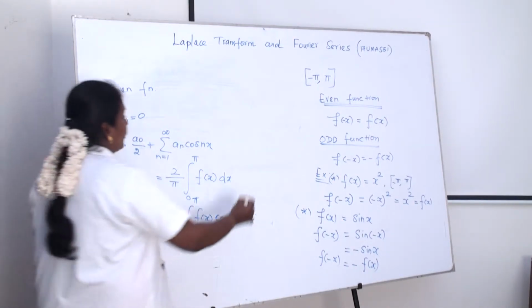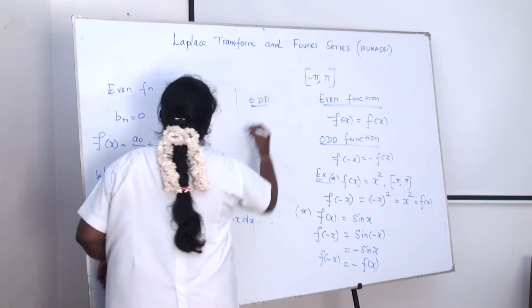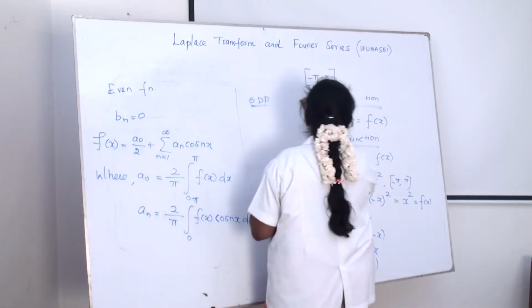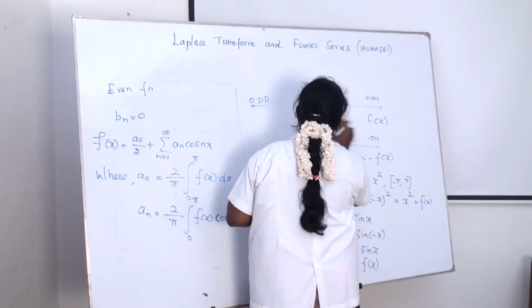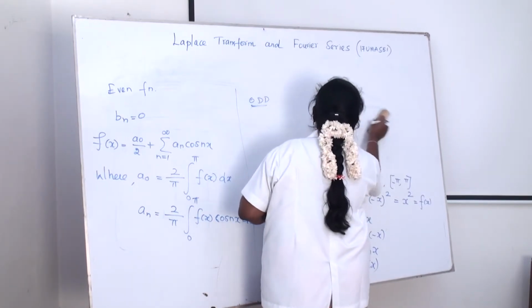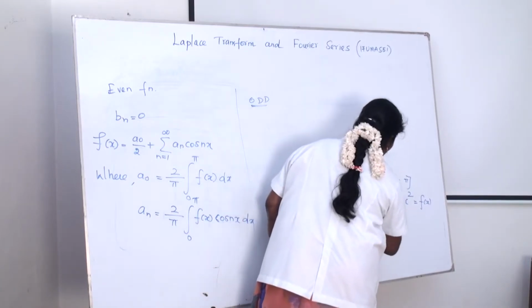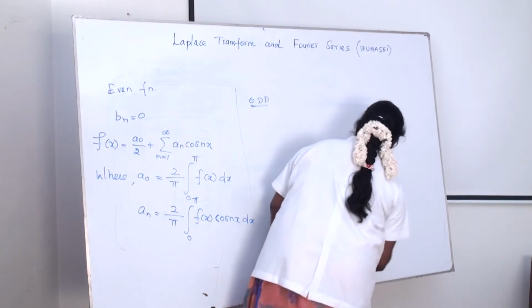Okay, and then the odd function. If the given function is an odd function, then a naught and an values go to 0. We have to find only bn alone.